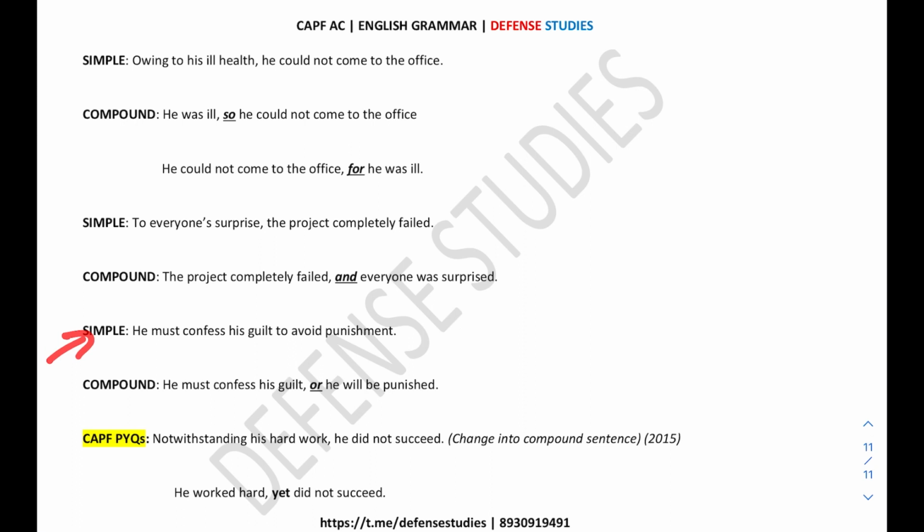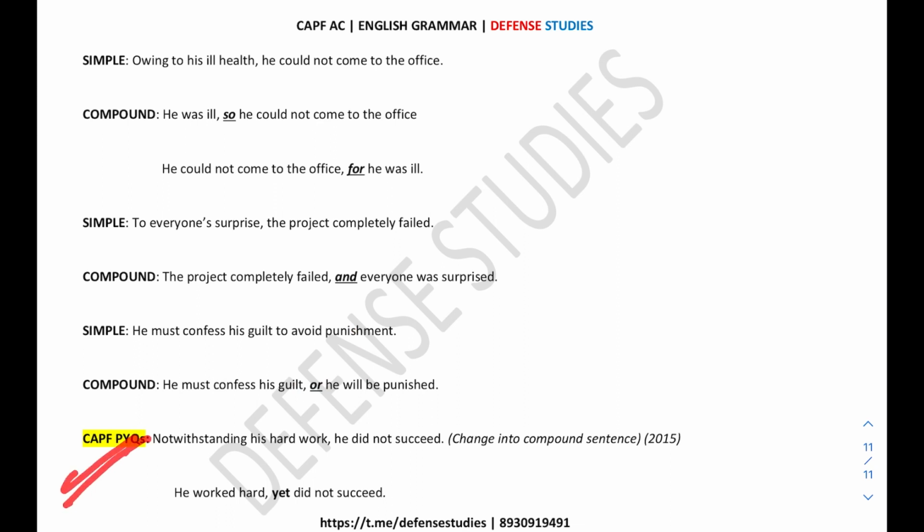Now the next sentence is simple, and we need to convert it into a compound sentence. He confessed his guilt to avoid punishment. To avoid punishment is the second idea, and we need to convert this into an independent clause: he must confess his guilt or he will be punished. So we have converted it in this way: he will be punished.